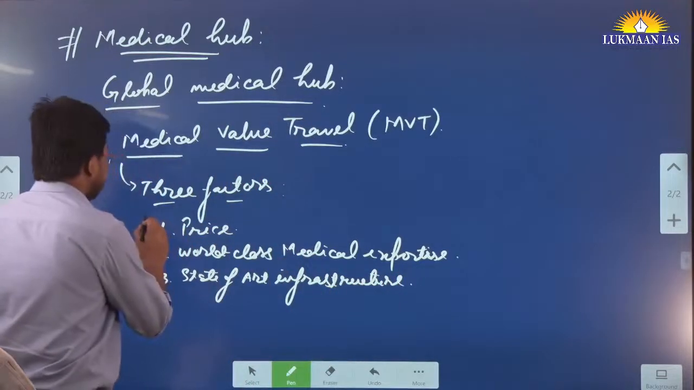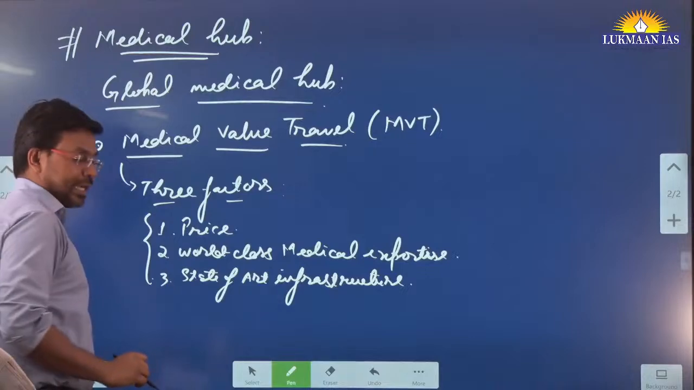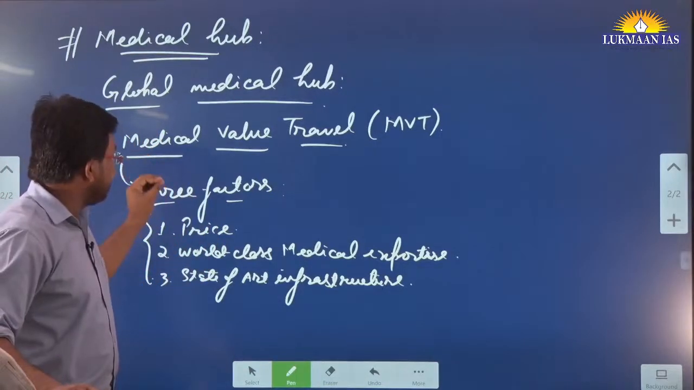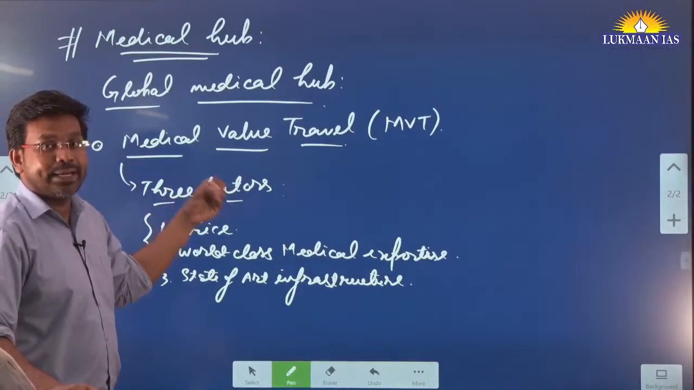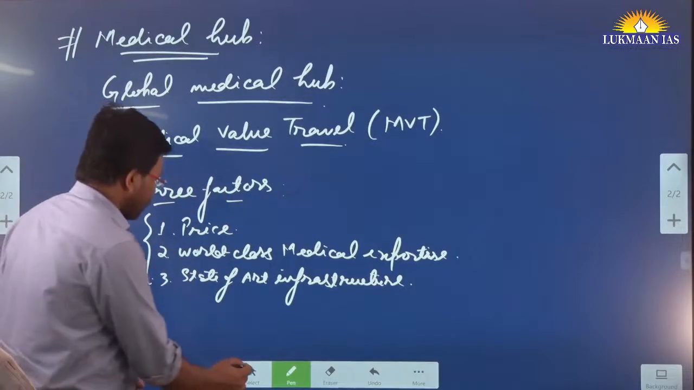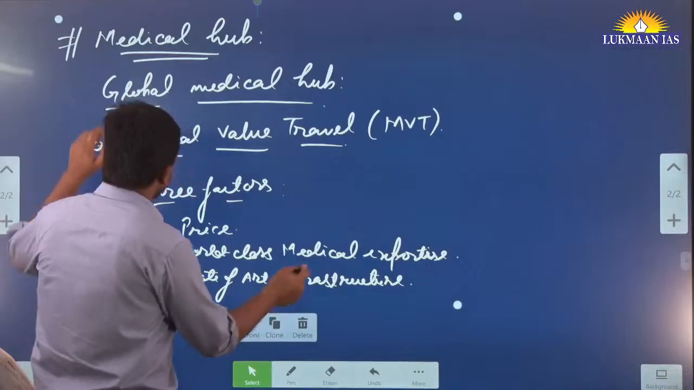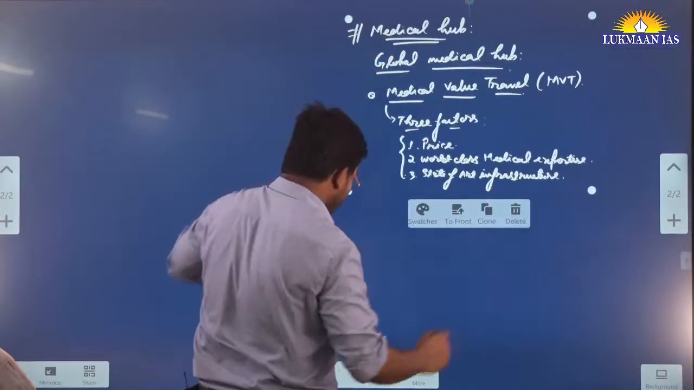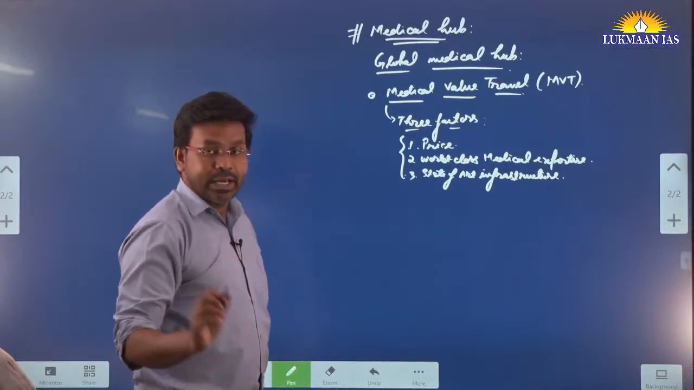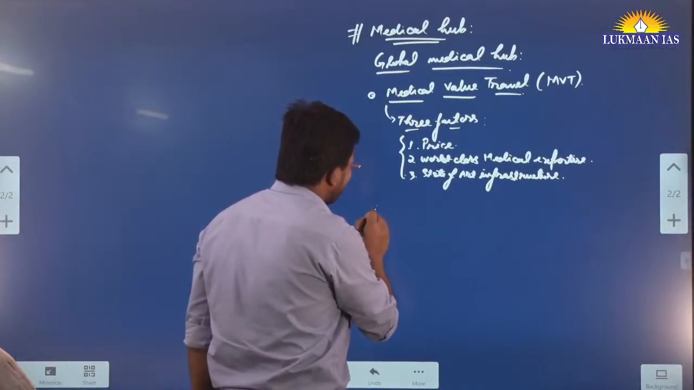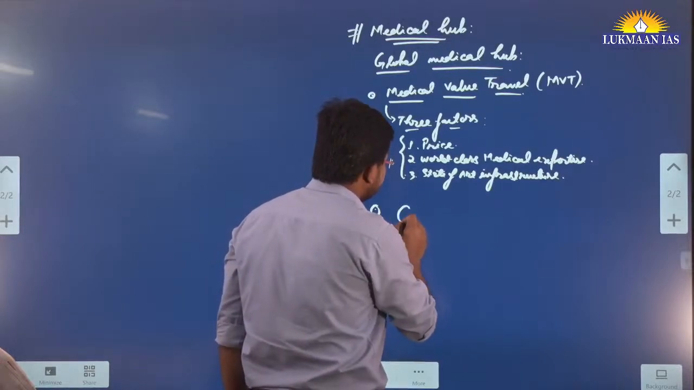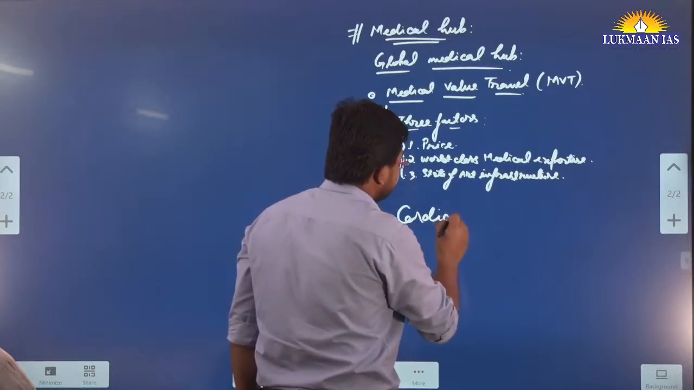These are the three factors because of which people from across the world find India to be a medical value travel destination. So that's what the author is saying. And why is it significant? Because through medical value travel, we are providing some of the best quality treatment to people who need treatment related to, let's say, cardiovascular diseases.